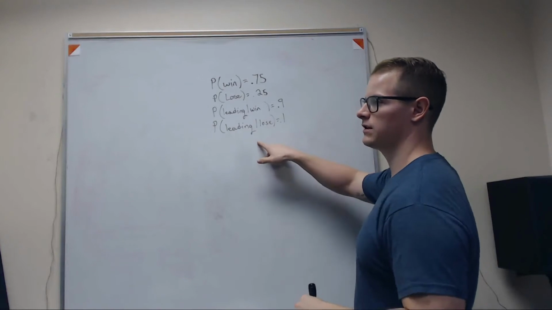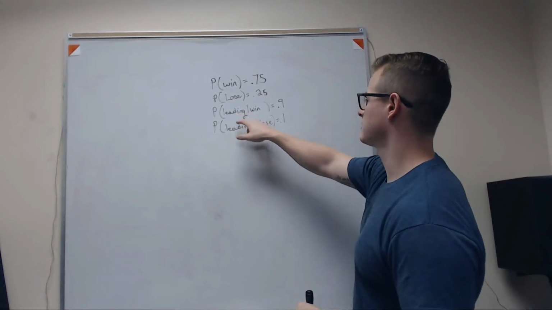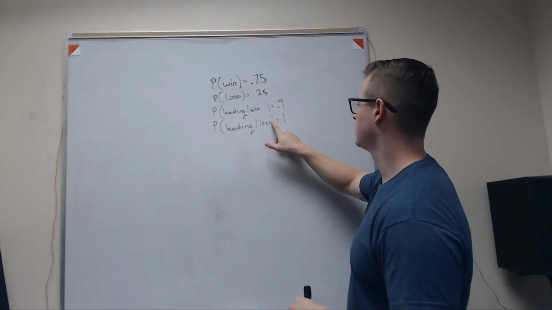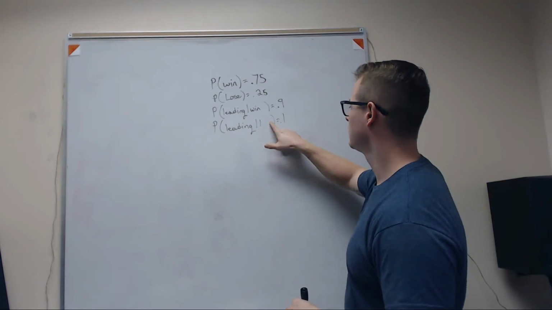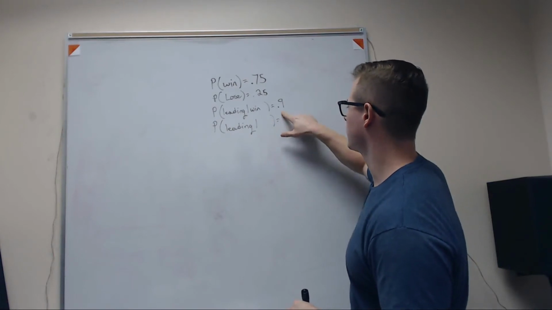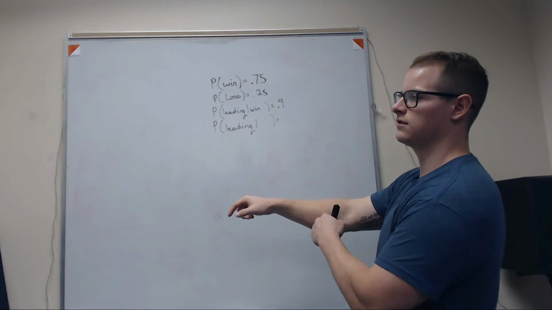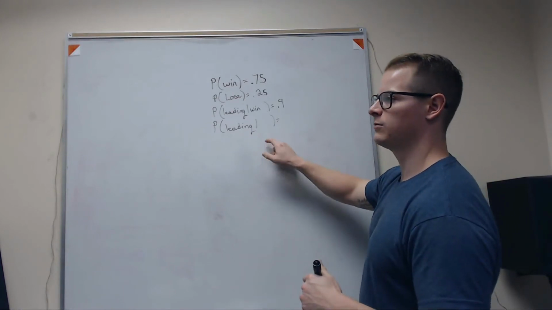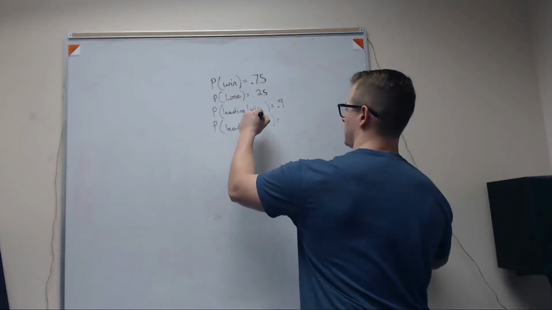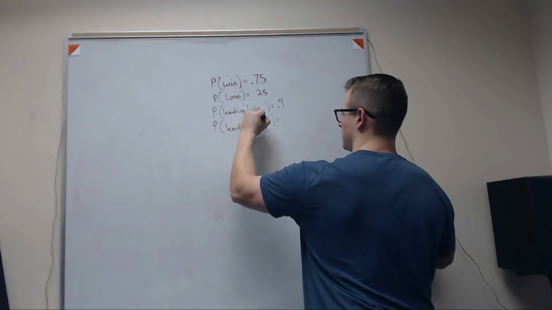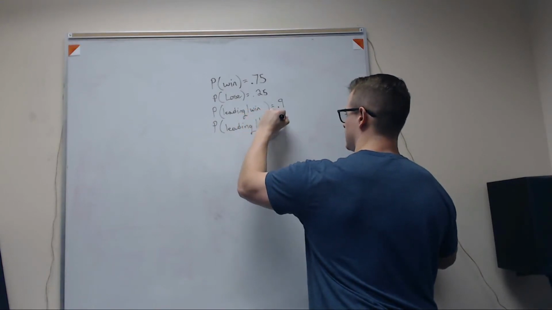Where did you get that from? It's 0.5. So how do you write the leading given lose? Leading given lose, and 0.5. Yes. Can you see that?